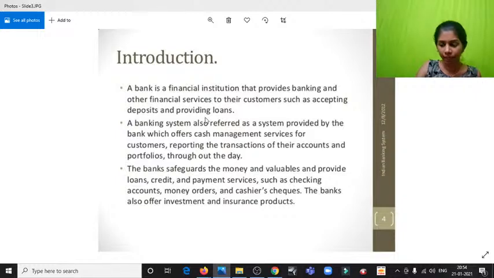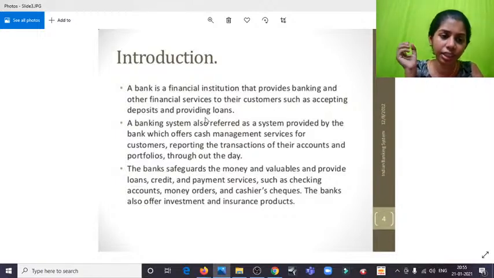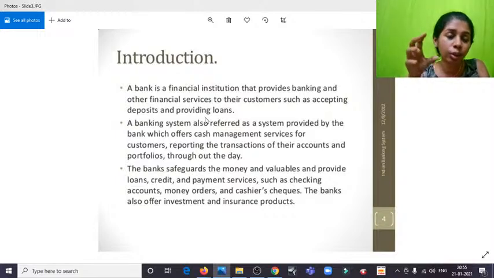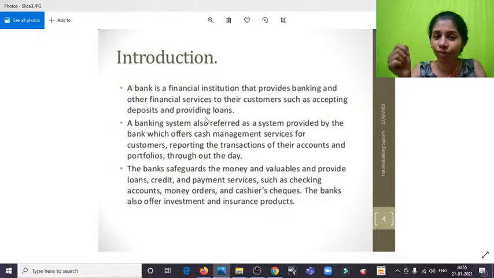For example, a bank, ICICI Bank. What are ICICI Bank's functions? They not just give you a chance to deposit money, but they also lend the same amount to other people, to other needy people, and it's sort of like give and take. And the margin that they get from it, suppose ICICI Bank is collecting 100 rupees from person A, and from that they'll be giving out 70 rupees as a loan to person B, and in between that the interest that they get is the profit of these private banking sectors.